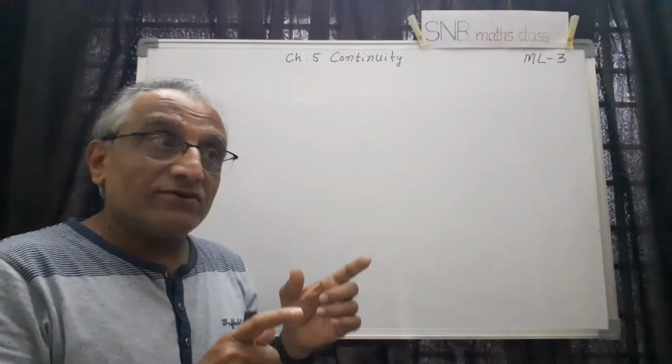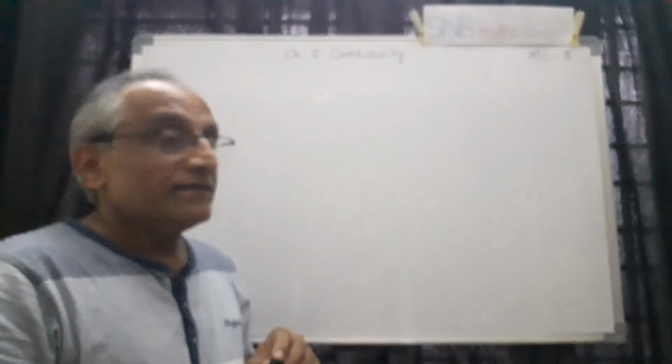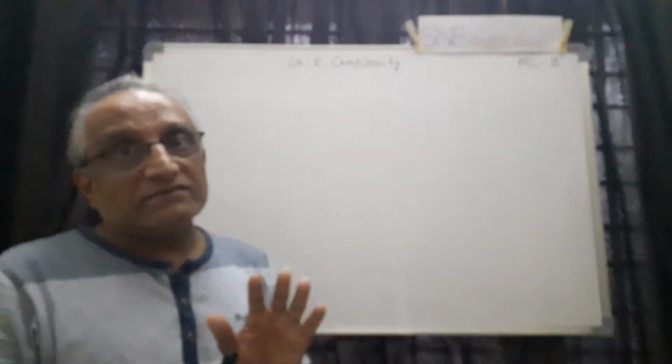There the question will be like this: show that the function is continuous, one method. Second, discuss the continuity, which means you have to take the interval and see where the function is continuous and where it is not continuous. Then sometimes application level questions are also asked.